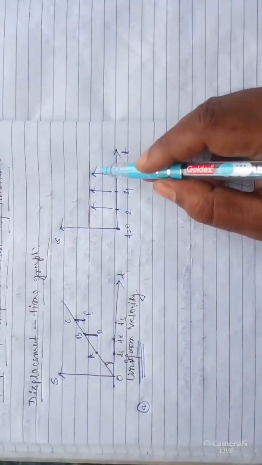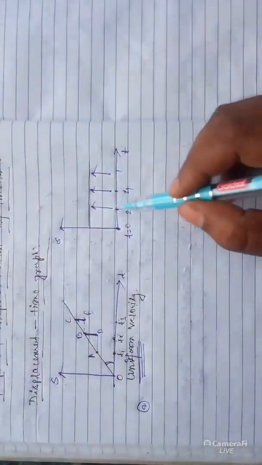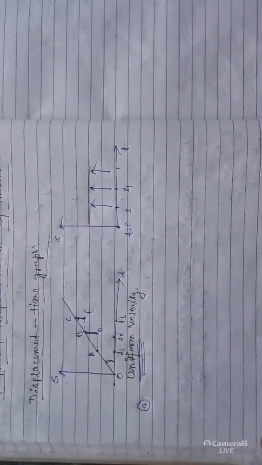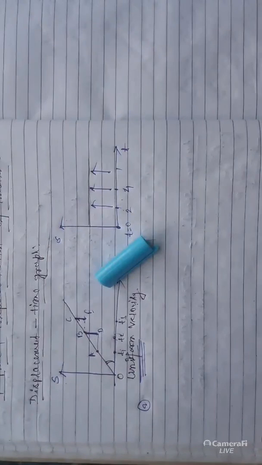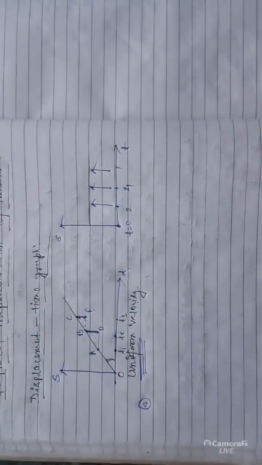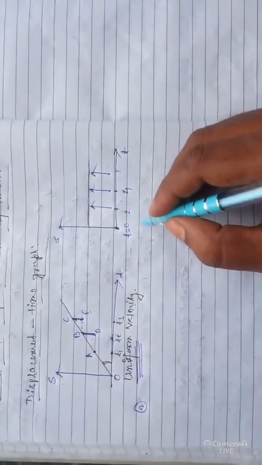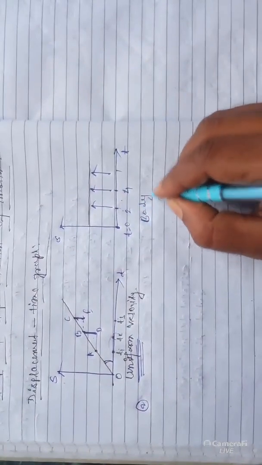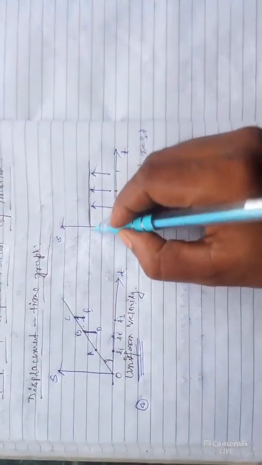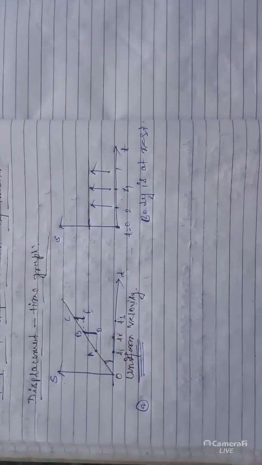Suppose a body is placed here today, and the next day it is also in this position. There is no movement at all, and the distance or displacement from a particular origin is fixed. That's why we can tell this body is at rest. So I am writing: body is at rest. It means distance travelled is fixed, displacement is fixed.